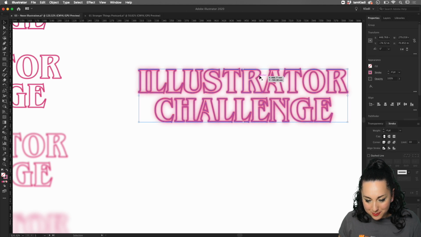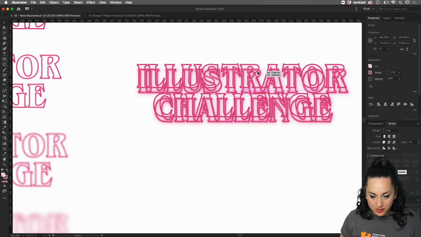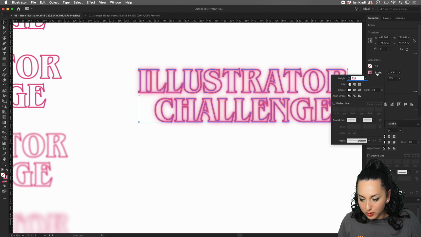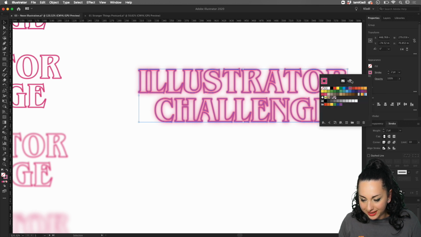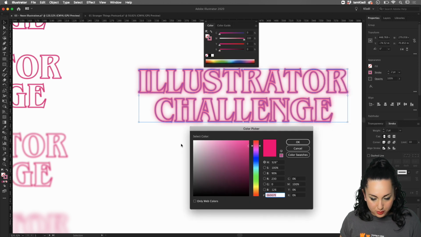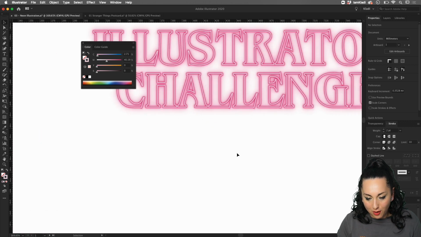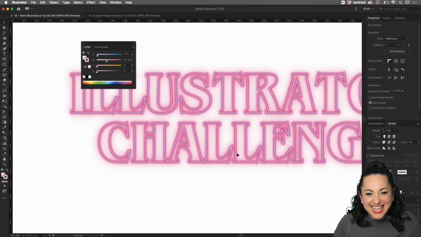Now, another thing that perhaps you want to do is to click on the very first one, the one that was the main stroke, and I'm going to reduce the stroke here maybe to 2 points, and then go into the stroke color, double clicking here on the color. I'm going to give it a lighter pink, because usually that's where the bulb is. So where the bulb is, we really want to create an effect of the light being lighter. And here it is. Isn't that amazing?